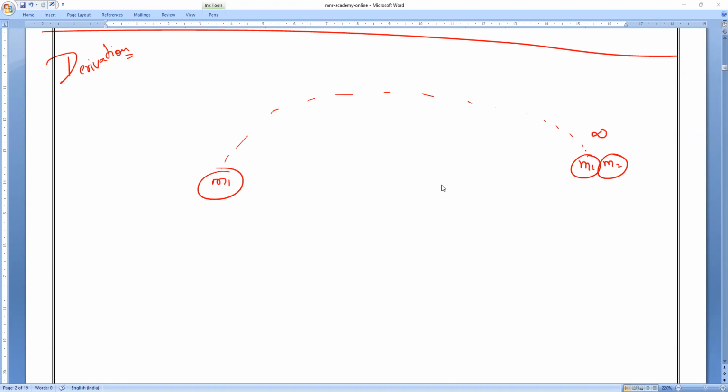Everybody can tell? Princey, what is Newton's first law, everybody? Unless and until a body experiences an external force, a body which is in a state of rest remains in a state of rest, and a body which is in a state of motion remains in what? Yes. So please respond. We already studied Newton's laws of motion. So according to Newton's first law, a body which is in a state of rest remains in a state of rest, and a body which is in motion remains in a state of motion.